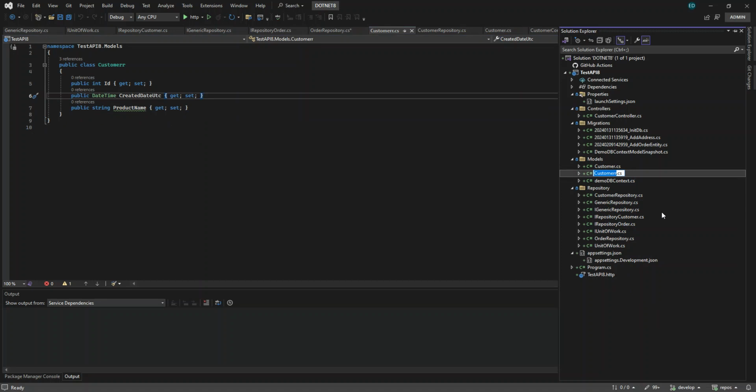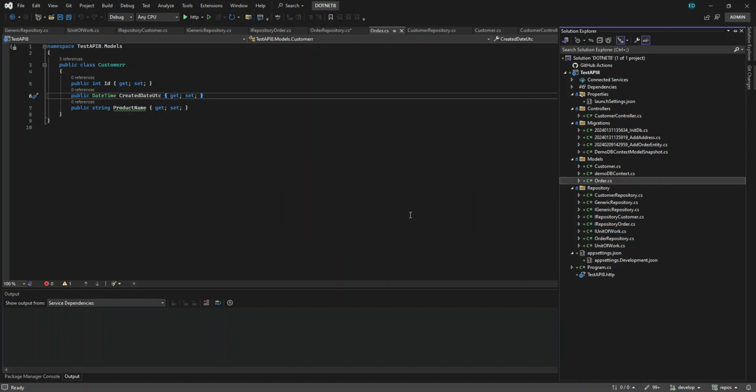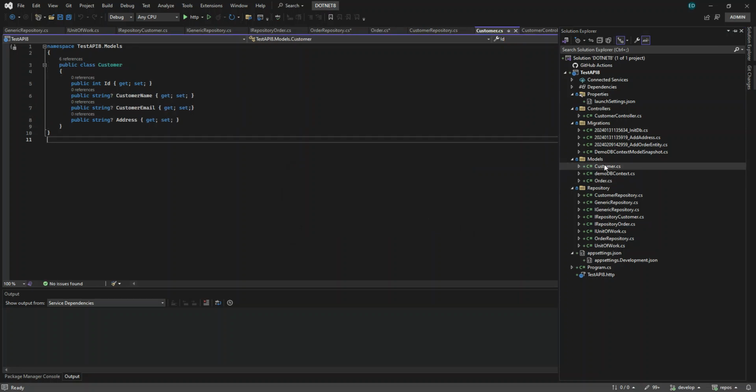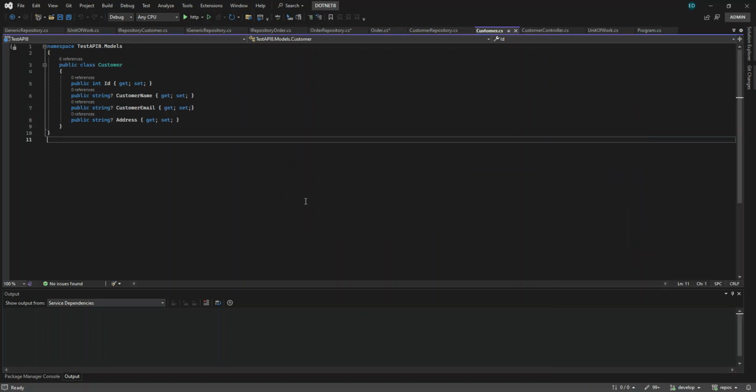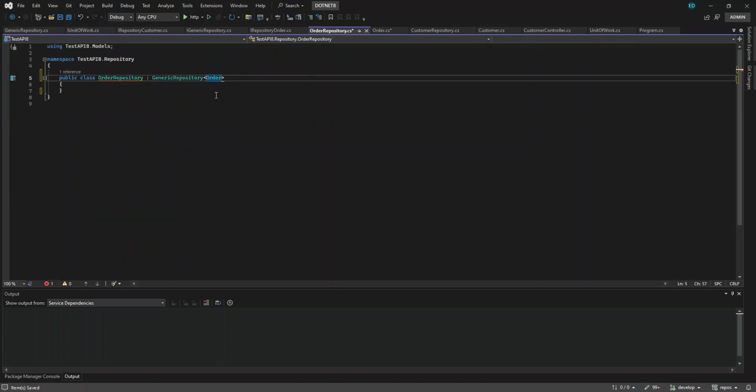I think it's in the renaming shortcut that we used. You perform a rename. Yes, so that would be order, and this is the customer. Okay, so we're having a problem because of renaming. So this is order repository, order.